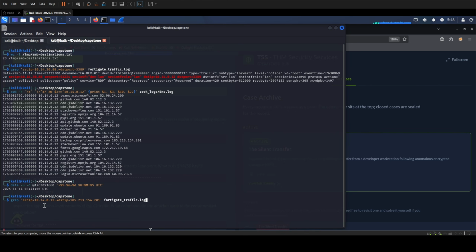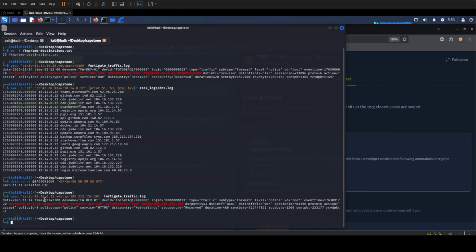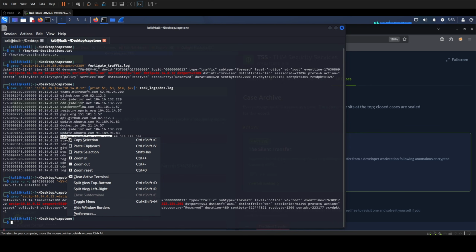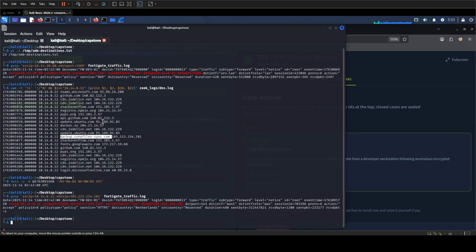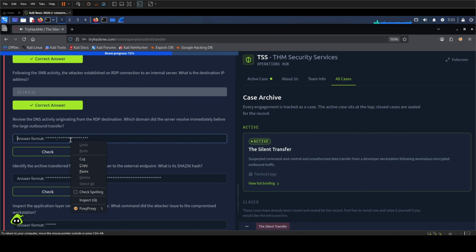The grep pattern keeps only a line where 10.14.0.12 is the source and the IP returned by DNS is the destination. The outbound transfer began at 0342, exactly 60 seconds after the DNS resolution. It lasted 480 seconds, and the internal server sent 312 million bytes, while receiving only 1,200 bytes. That timing and direction are what make the DNS row relevant, so we can be pretty sure that the answer is backup.corpfilesync.com.